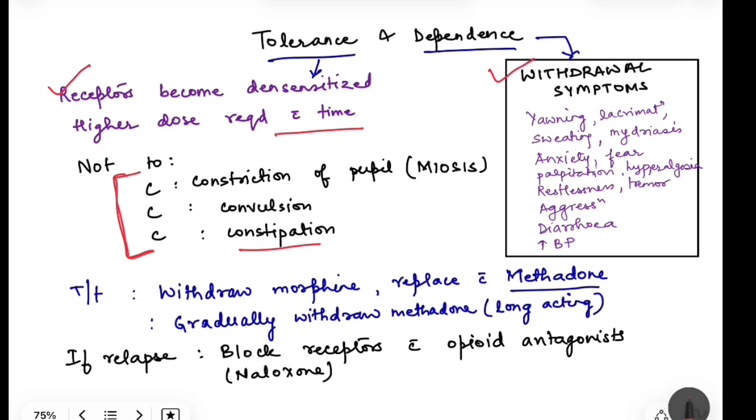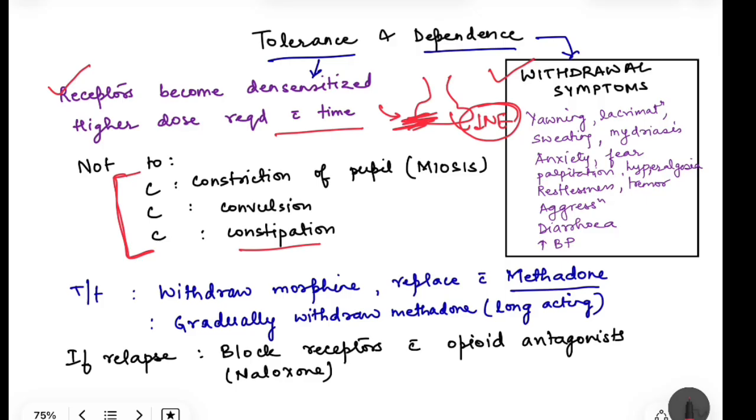Why is it going to occur? See, here the drug is acting, and suppose it is causing decreased release of norepinephrine. Now, tolerance has occurred, that means this receptor is not active. So norepinephrine will be released more when the drug is not present.